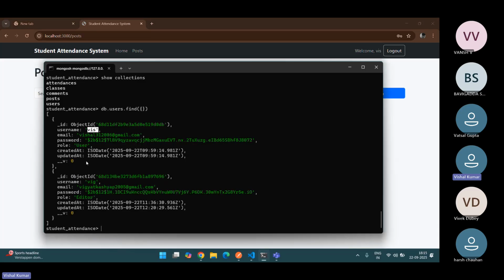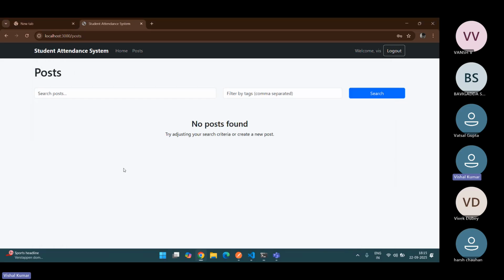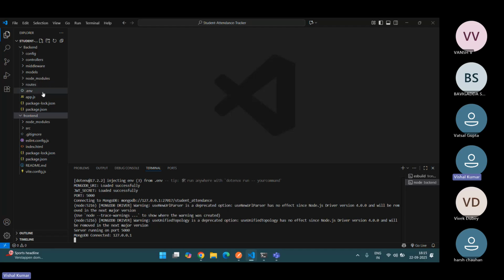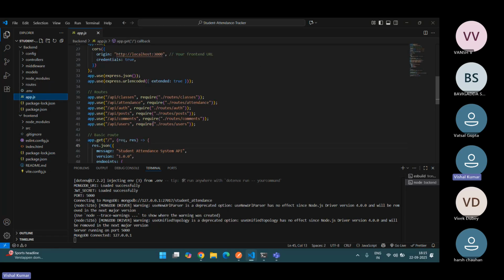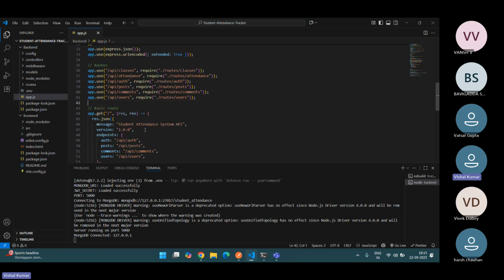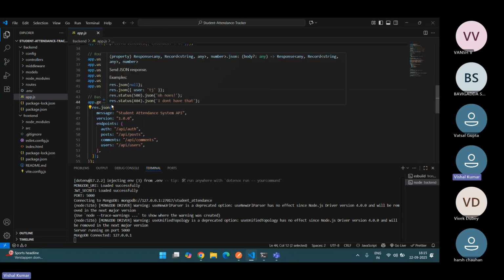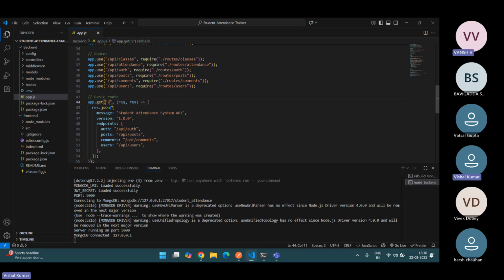Here's my MongoDB, here's my front end code, and here's my backend code, which uses app.js to connect all of the API classes. It is incomplete, but I was working on this. These are the API classes and the basic app.get. Everyone knows slash means home, not the home page.